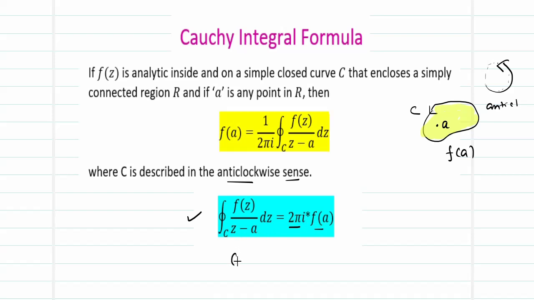Now we can notice that z minus A is of power 1. Not necessarily will we always have power 1. If I have an order more than 1, then what happens?